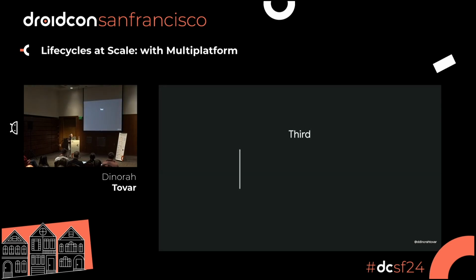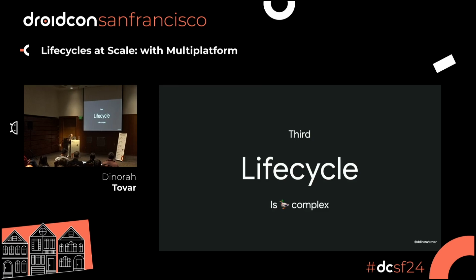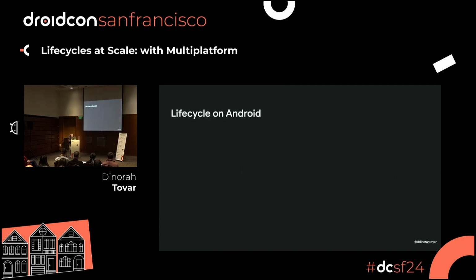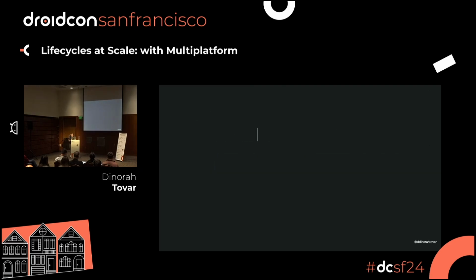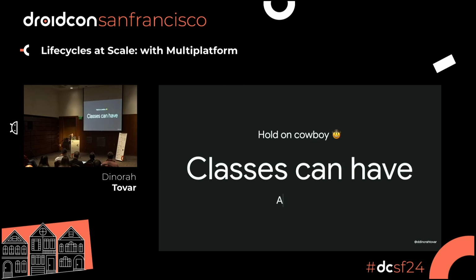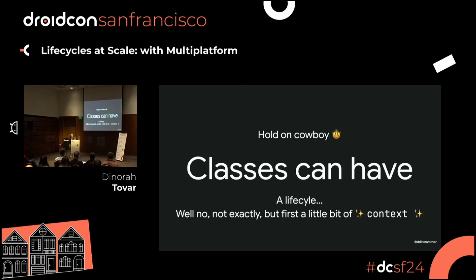So with this, we are going to jump to another topic. And this topic is going to be lifecycle, because they are usually very complex. So the first part of lifecycle is that you usually have this type of mobile application, right? You have activities, fragments, maybe some composables, and you have some classes. Usually, all these elements can have some type of lifecycle. And you are going to say, yeah, but classes can have a lifecycle? Well, not exactly. Let me give you first a little bit of context.